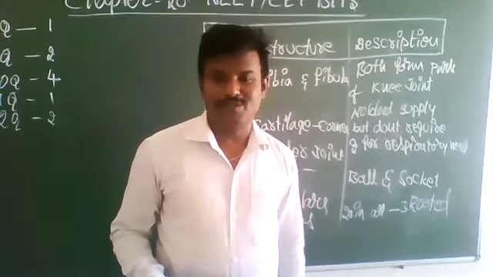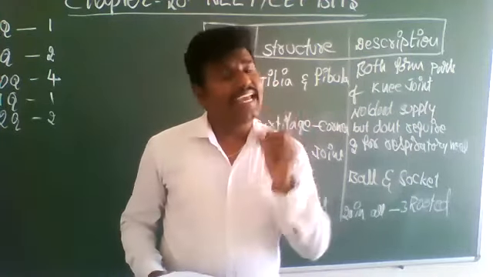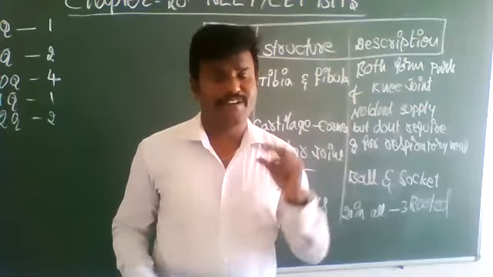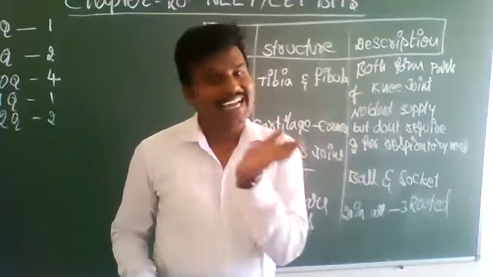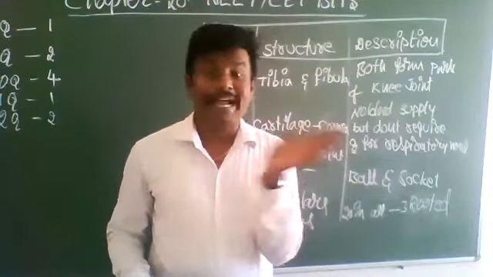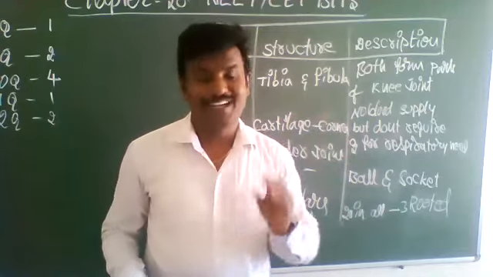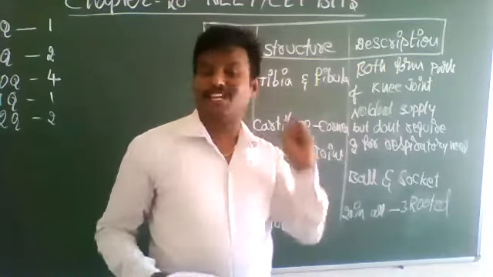You may get a doubt. You might have studied in 10th class that the eye consists of 2 chambers: the front small chamber, the aqueous chamber, and the back large chamber, the vitreous chamber. These 2 chambers are filled with a jelly fluid and a water fluid. From that fluid, the cornea gets nourishment.